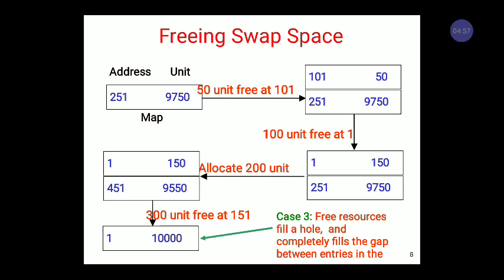So at the last we get the final map which consists of 10,000 units or resources and their address is 1. So in this case, after freeing the particular space, it totally fills the hole and the gap between the entries in the map.